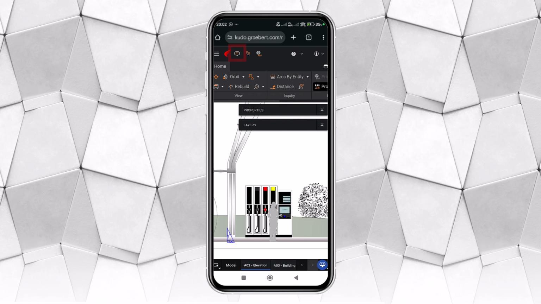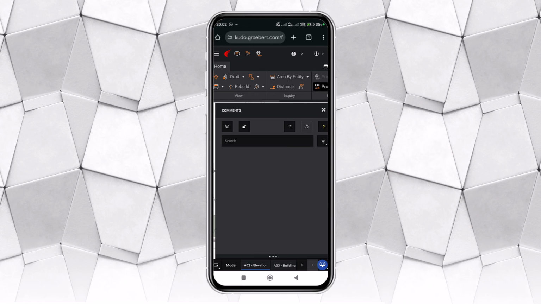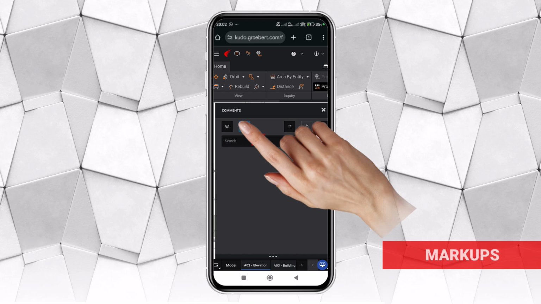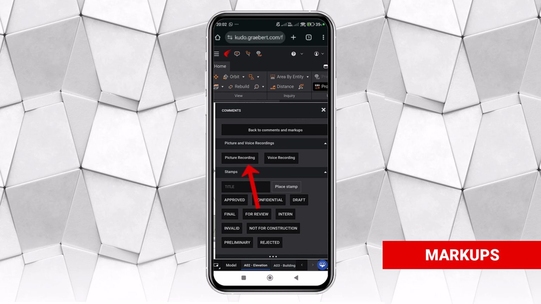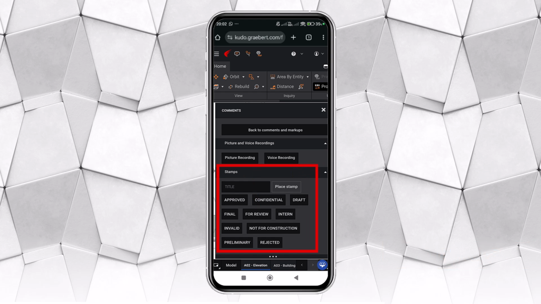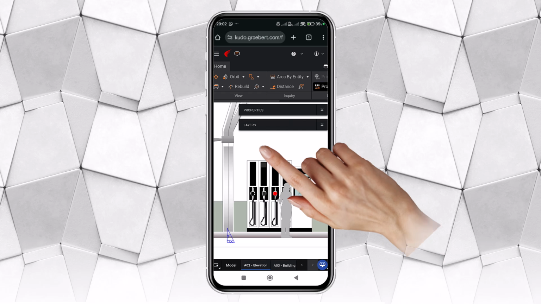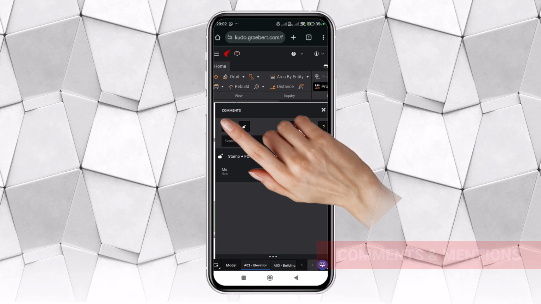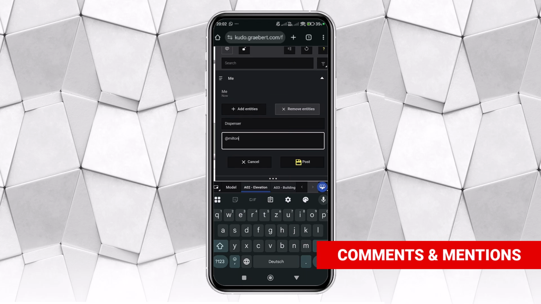When the user opens the comments palette, they will find tools to comment with text or markups. Markups can be photos, voice recordings, or stamps. They make it easy to share feedback or ask questions. It's even possible to add comments that include mentions of other team members.